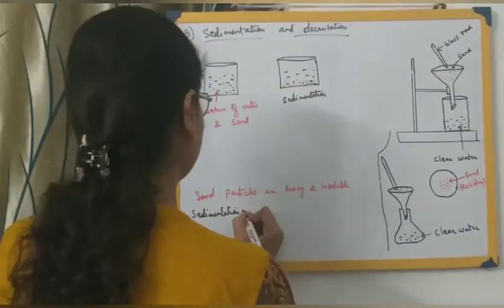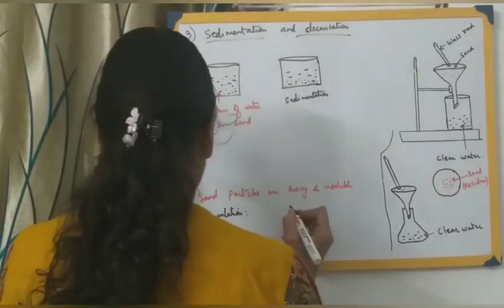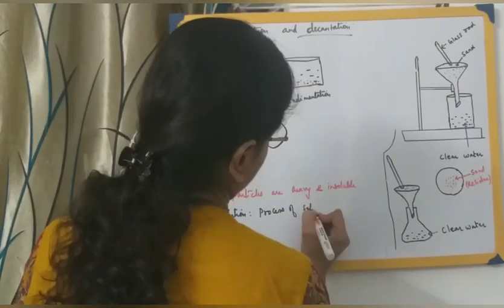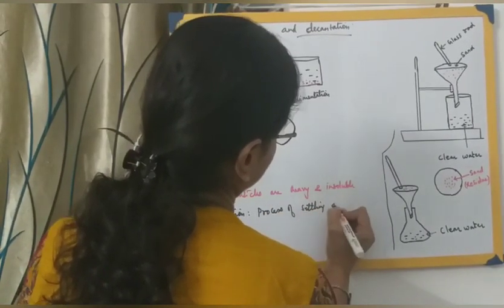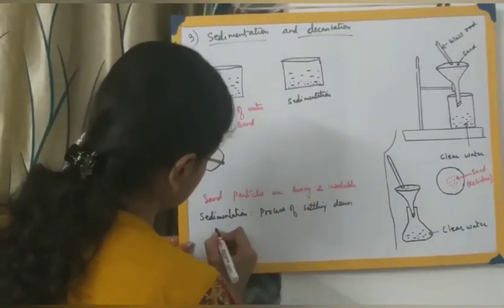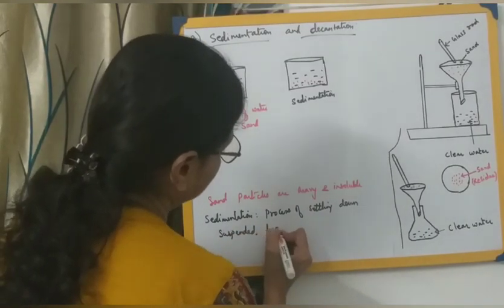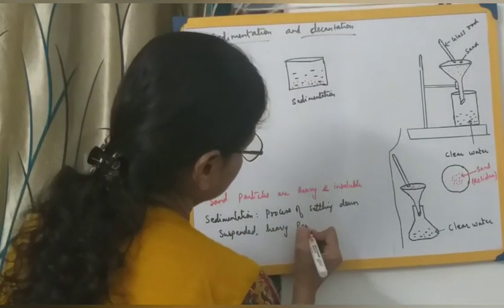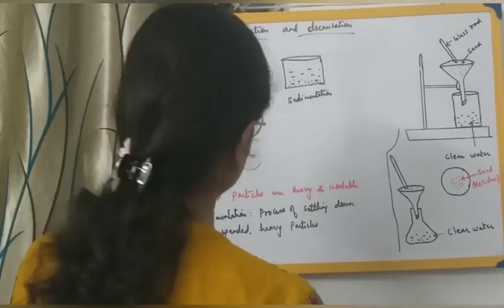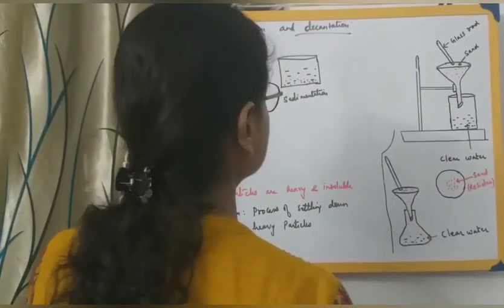It is the process of settling down of the heavy impurities, suspended and heavy particles or components in a mixture. They were suspended in the beginning. This process of settling down we call the process of sedimentation. All these sand particles have settled down over here.